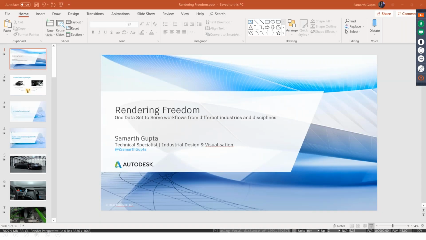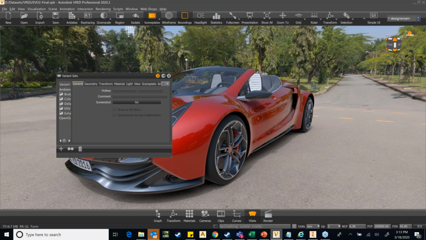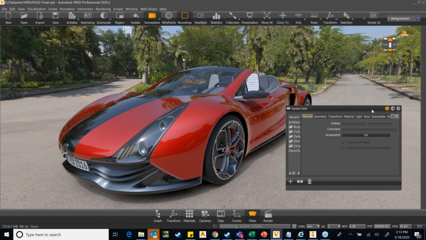So is my screen visible? Yes, Samarth, you can see it.